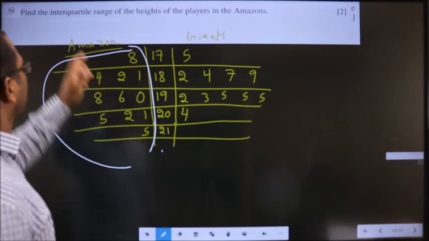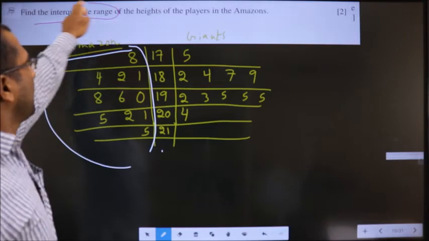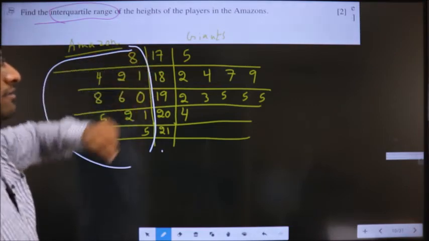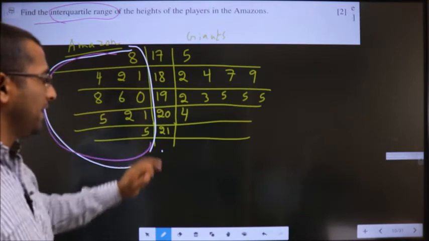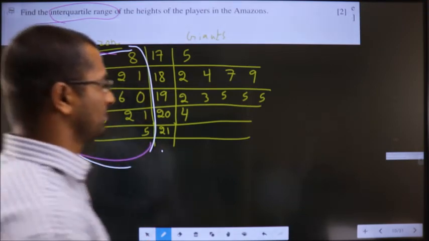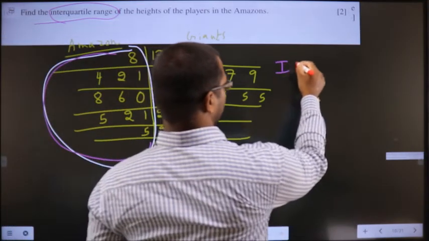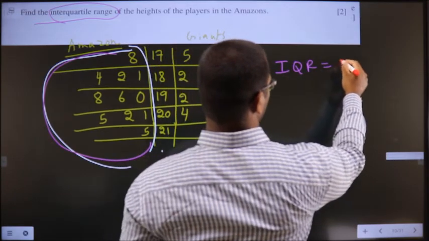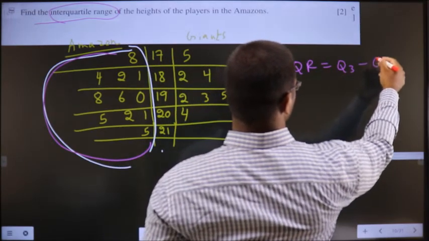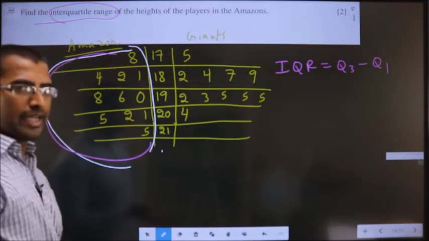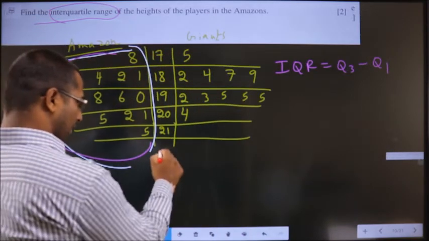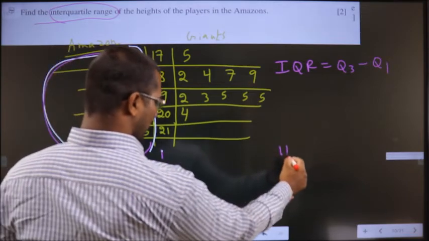C1. Find the interquartile range of the heights of the players in Amazon. On this side, I need to find interquartile range. So interquartile range is nothing but Q3 minus Q1. Okay. And how do we get Q3 and Q1? 11 values are given to us.